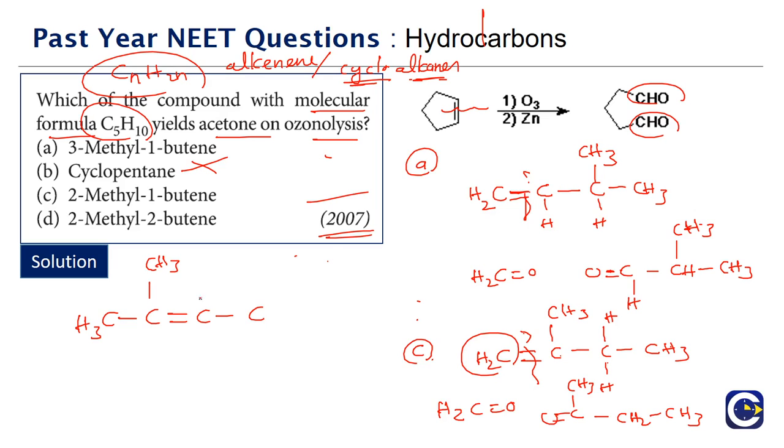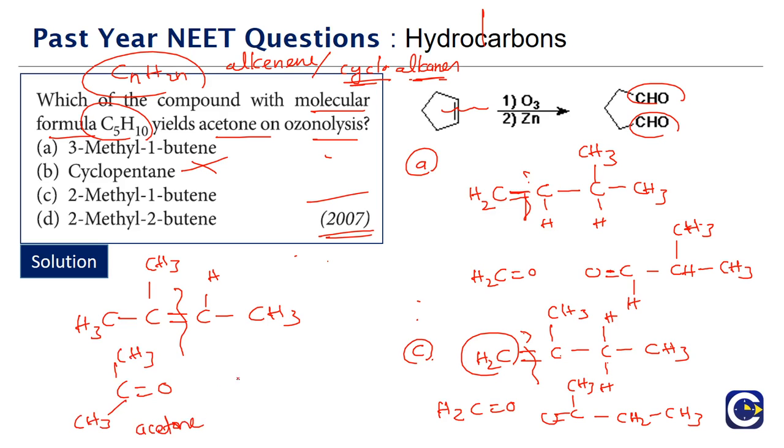This carbon will not have any hydrogen, this will have 1 hydrogen, and this will have 3 hydrogens. This is 2-methyl-2-butene. If you perform ozonolysis, exactly at the double bond site is where it will cleave. Then this side will have C=O, CH3, CH3. This is acetone.